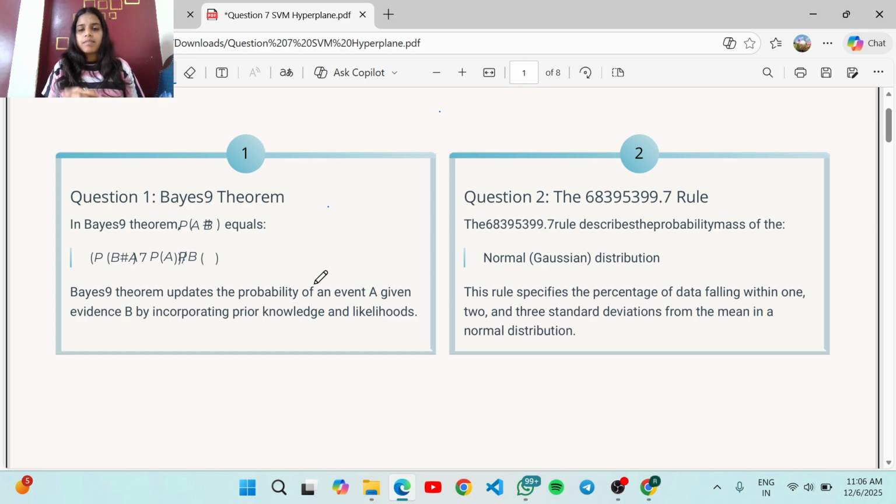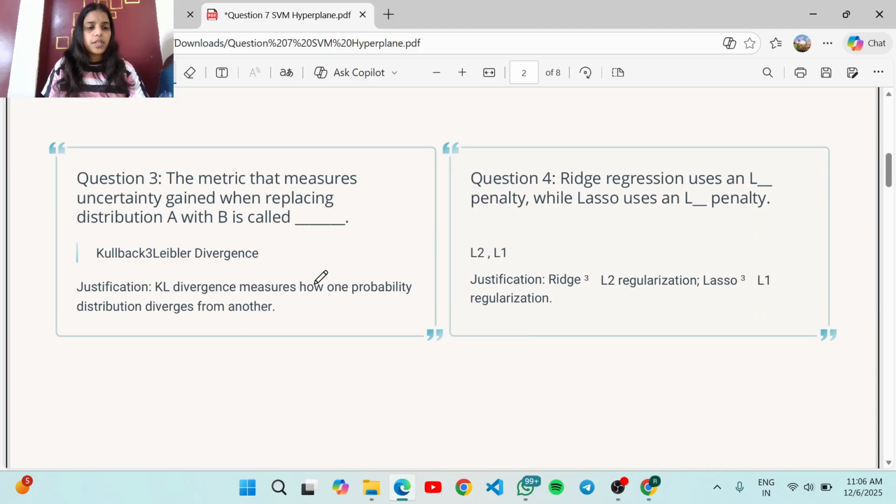Question number two is about the rule describing probability mass for the normal Gaussian distribution. This rule specifies the percentage of data falling within 1, 2 and 3 standard deviations from the mean in a normal distribution. Now move to the third question.